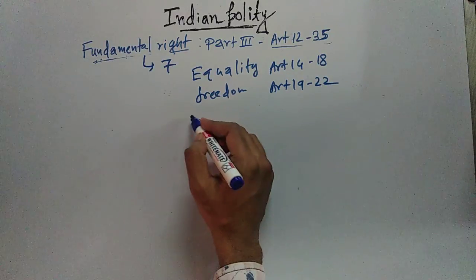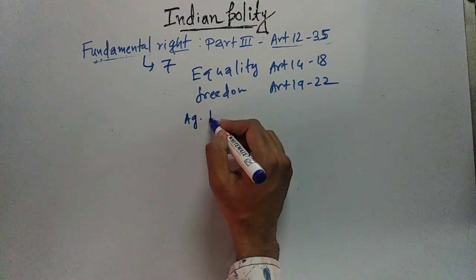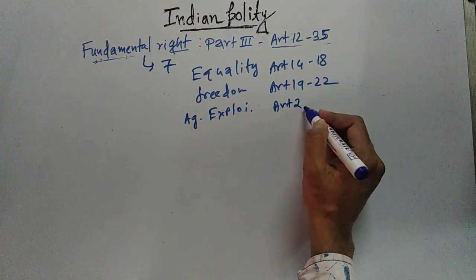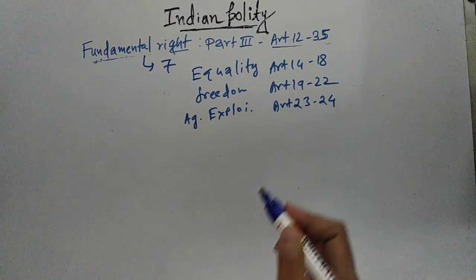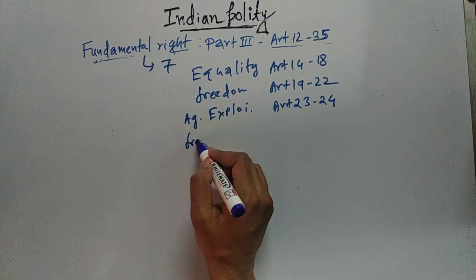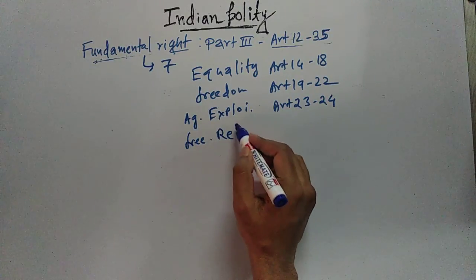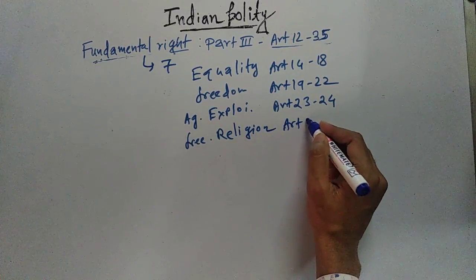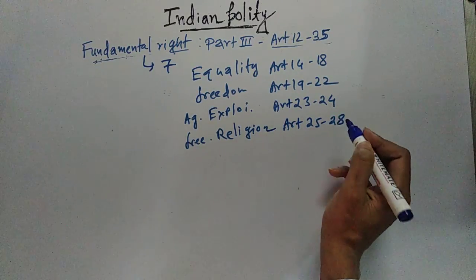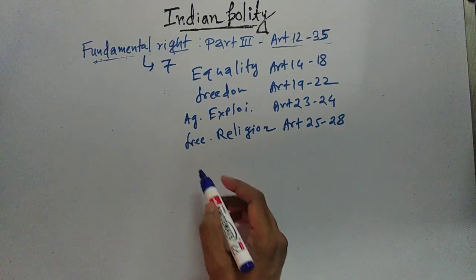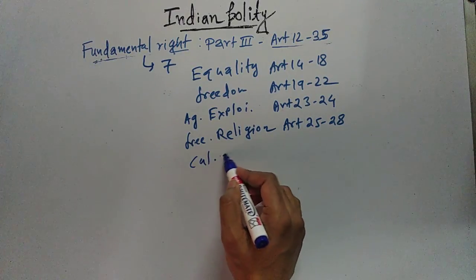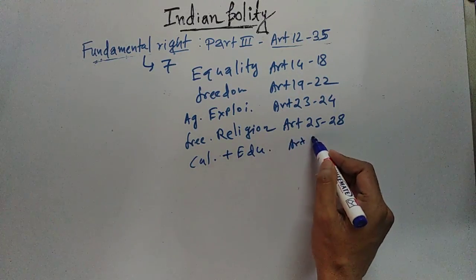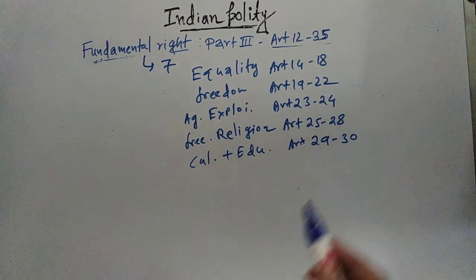Then right against exploitation, mentioned in Article 23 and Article 24. Then right to freedom of religion, mentioned in Article 25 to Article 28. And then we have cultural and educational rights mentioned in Article 29 and 30.